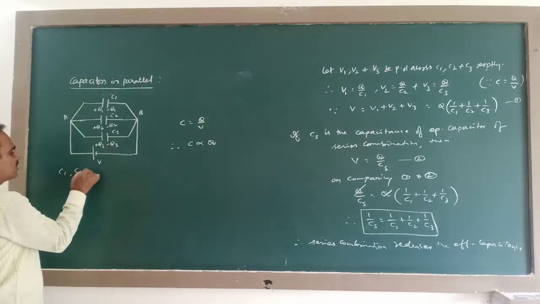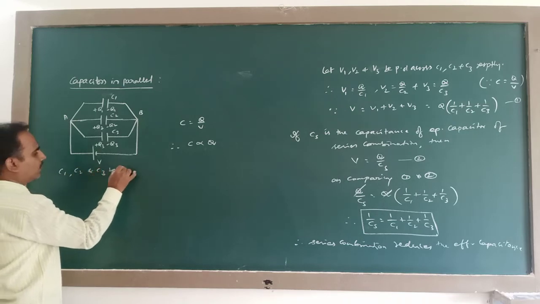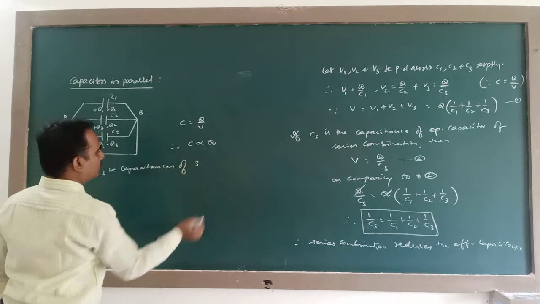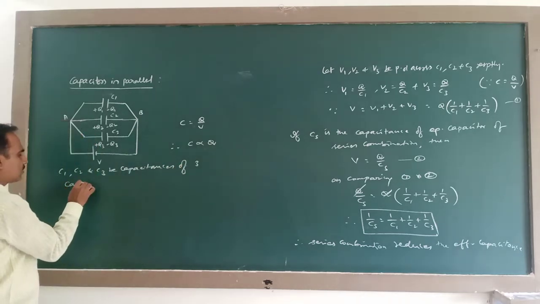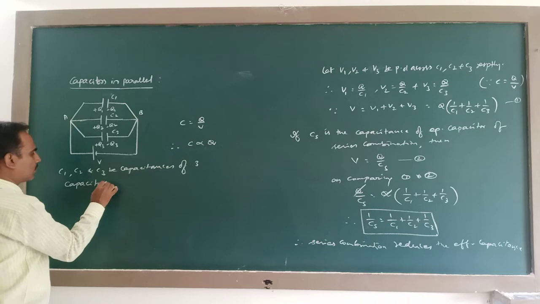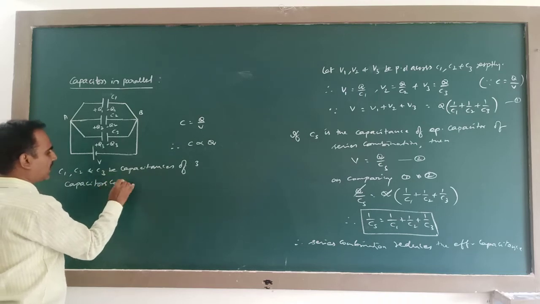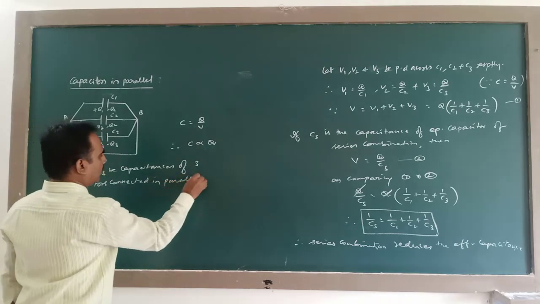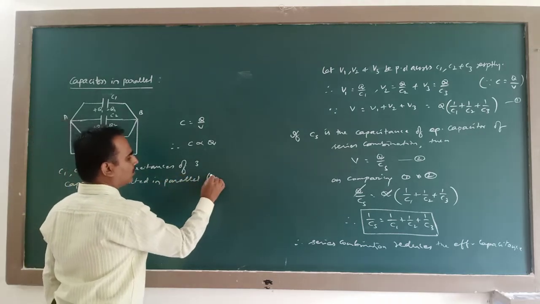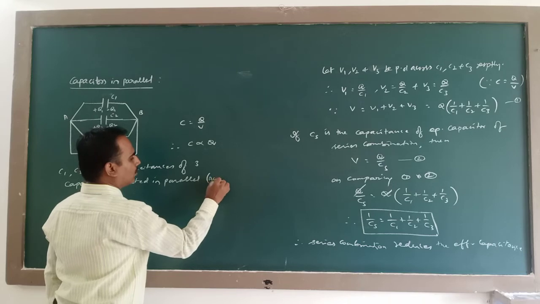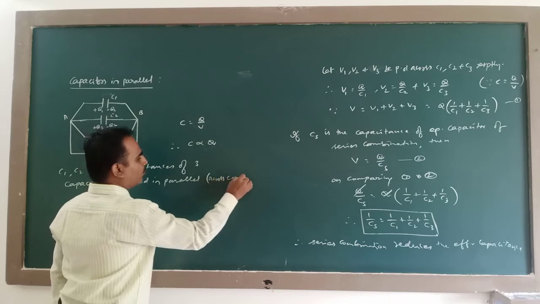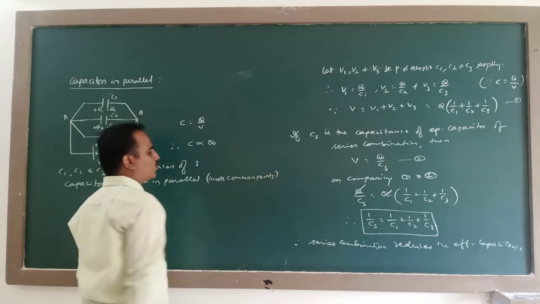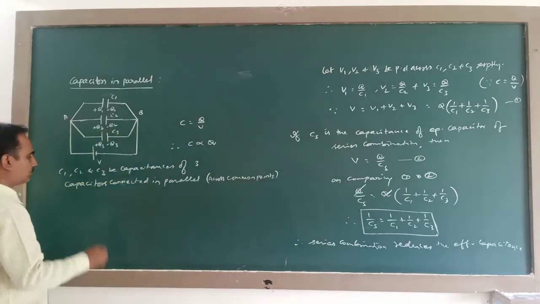So, C1, C2 and C3 be capacitances of 3 capacitors connected in parallel. Parallel means connected across common points. This is what you mean by parallel.